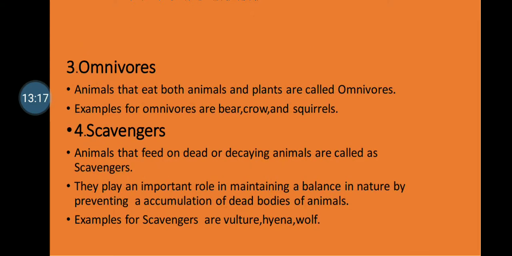The third one is the omnivorous. The best example for omnivorous is human beings, because human beings eat both plants and animals. Plants are like our vegetables and greens which we consume, and flesh is like chicken, mutton or fish which is consumed by man. So the other examples for omnivorous are bear, crow and squirrel.